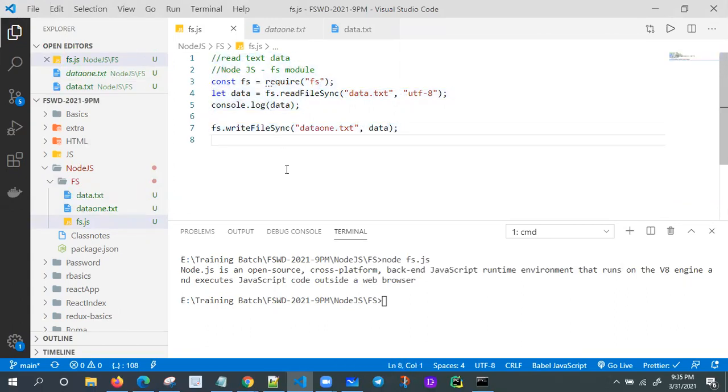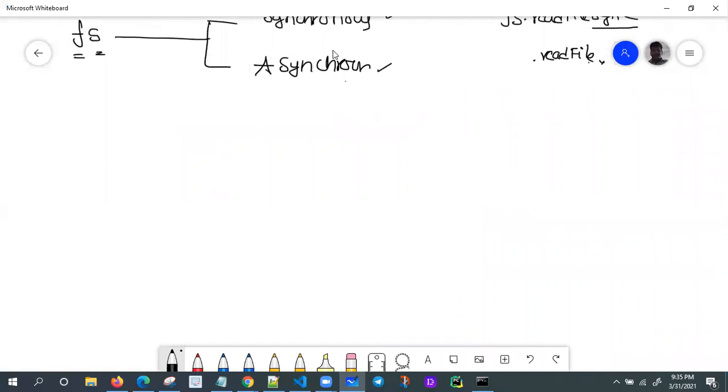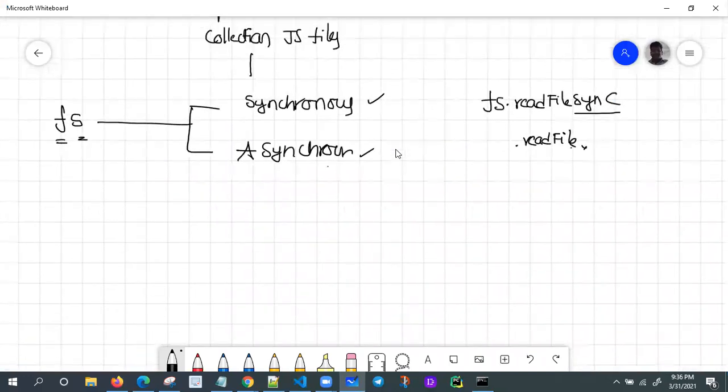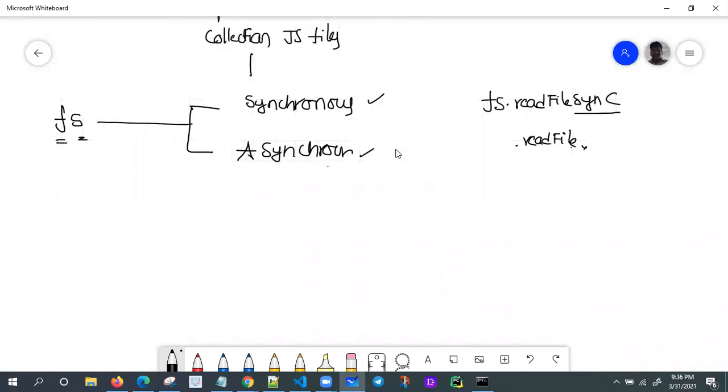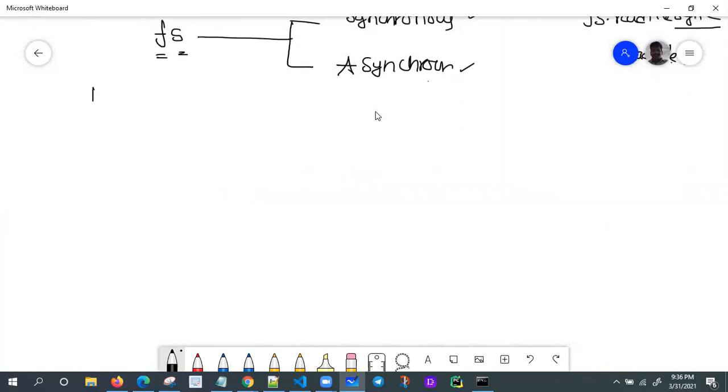So let me understand a few methods that are asynchronous. That is our objective, because we need to become habituated to asynchronous programming. So let me understand the same thing. fs.readFile, the asynchronous one.